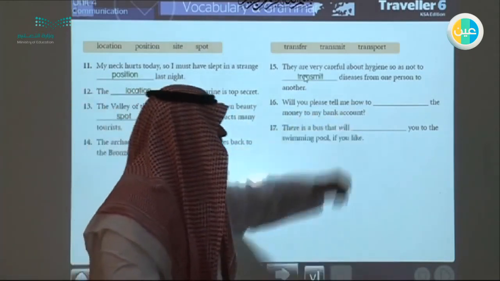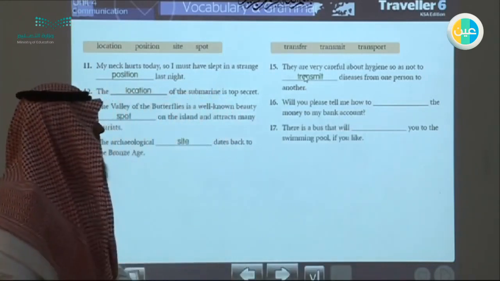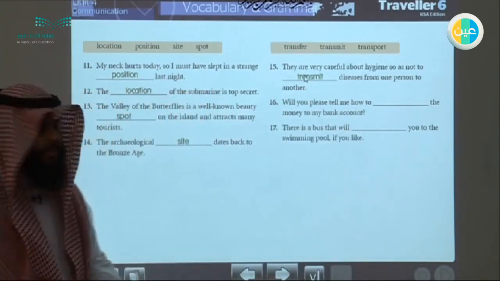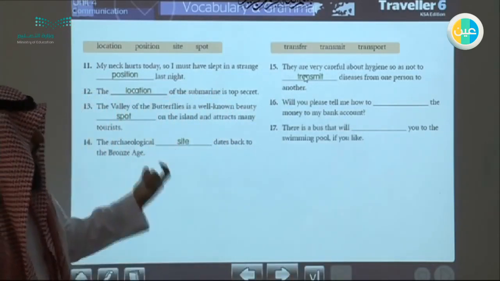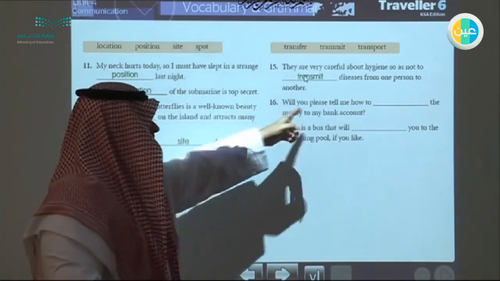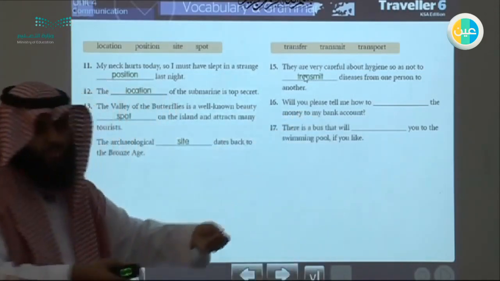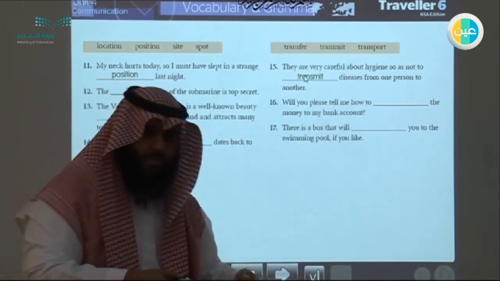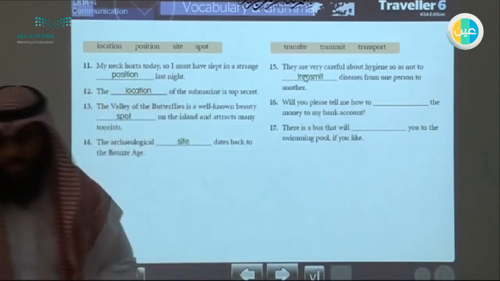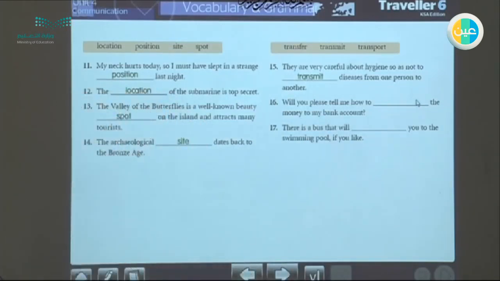Will you please tell me how to transfer the money from my bank account? Now we're talking about money. So we need to move something from one place to another. When you usually deal with money, you usually use the word transfer. So we use transfer here. Money from one bank account to another.